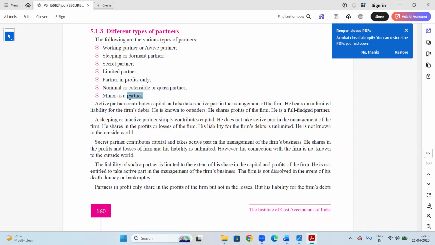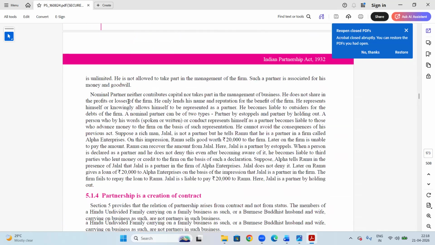Minor as a partner is very important. A minor can be admitted as a partner for gain only or profit only. A minor can be a partner for profit. Never can a minor be asked to share loss.